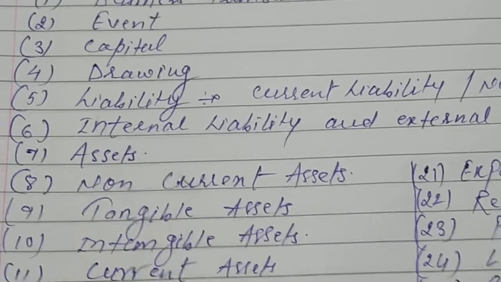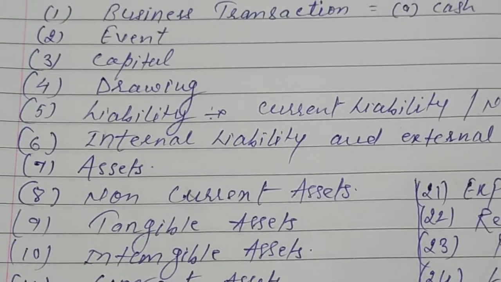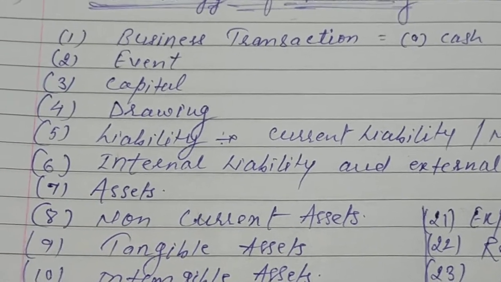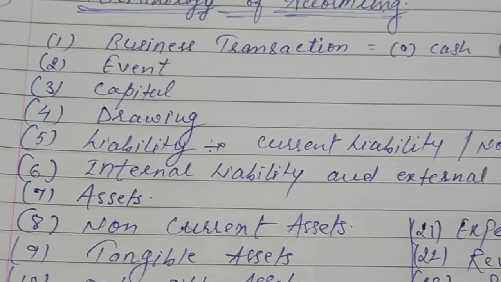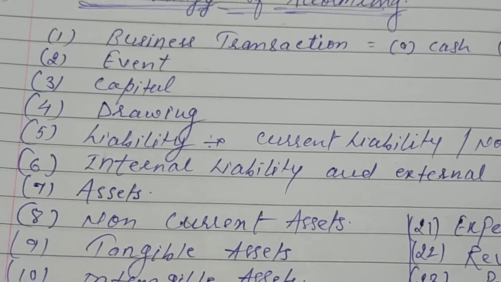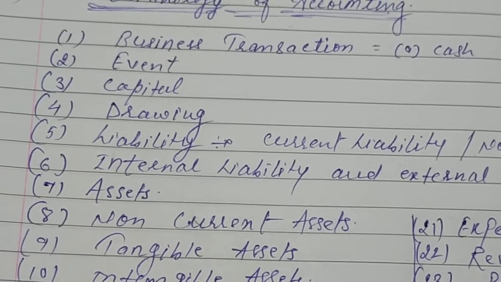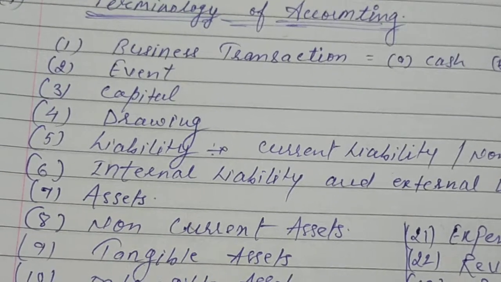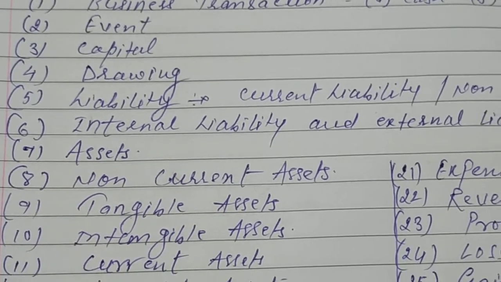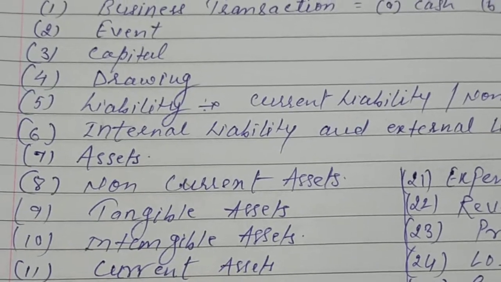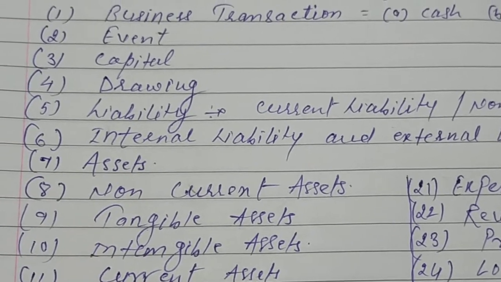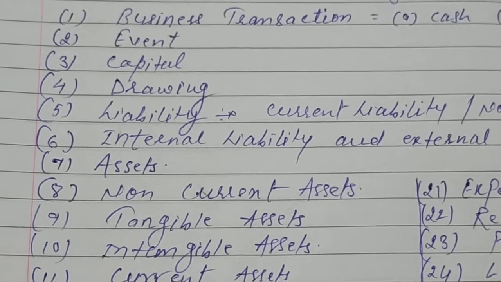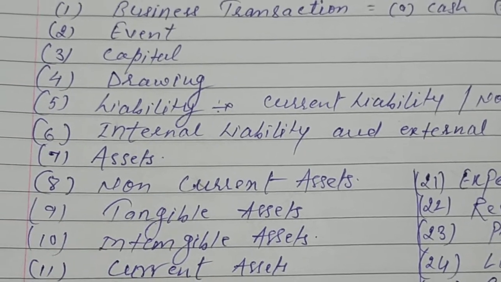If the asset is held for more than 1 year, it is called a non-current asset. They are known as long-term assets, non-current assets or fixed assets, like building, plant, machinery, furniture, trademark, copyright, patent, goodwill, etc.